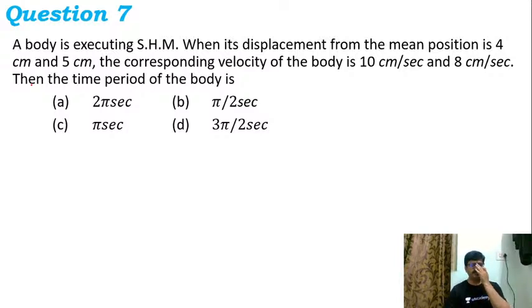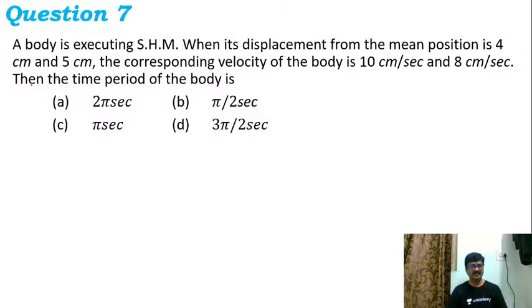A body is executing simple harmonic motion when its displacement from the mean position is 4 centimeter and 5 centimeter. The corresponding velocity of the body is 10 centimeter per second and 8 centimeter per second. So when displacement from the mean position is 4 centimeter, velocity is 10 centimeter per second. When displacement from the mean position is 5 centimeter, the velocity of the body is 8 centimeter per second. So now using this relative condition, find the time period of the body.